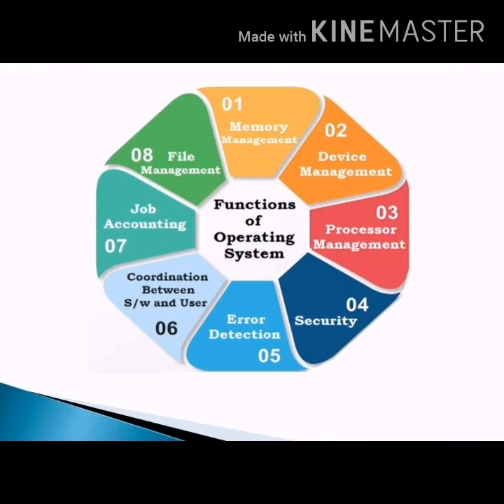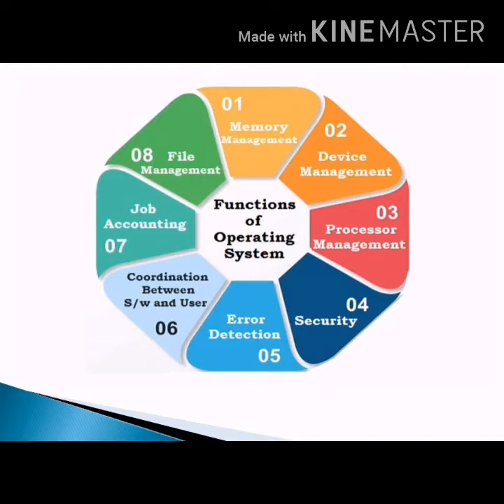Then what are the functions of an operating system? The operating system is the first program that is executed as soon as the computer is switched on and continues to execute till the computer is switched off. Here are some functions of an operating system.